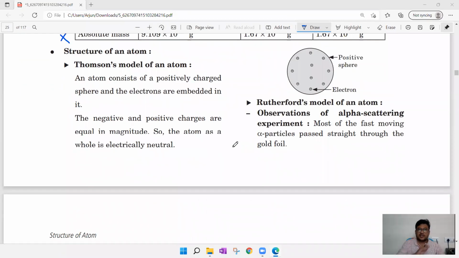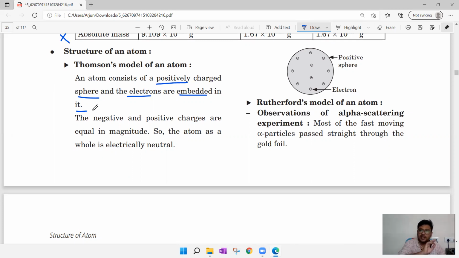Then let us try to understand the structure of the atom. The first structure was proposed by J.J. Thomson, John Joseph Thomson. According to Thomson, an atom consists of a positively charged sphere. Means this entire sphere, you can observe, is made up of positive charge. It is gray in color. That gray color means the entire atom is made up of positive charge. The positive charge is spread throughout the sphere. Means the entire sphere itself is positive. And electrons are embedded in it. So the entire sphere is positive, but electrons are embedded.